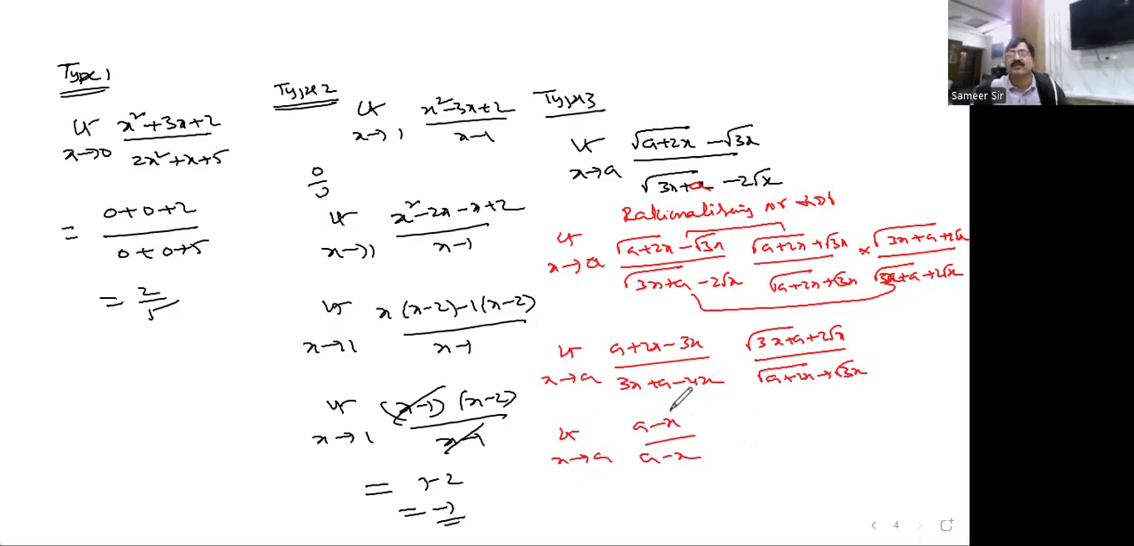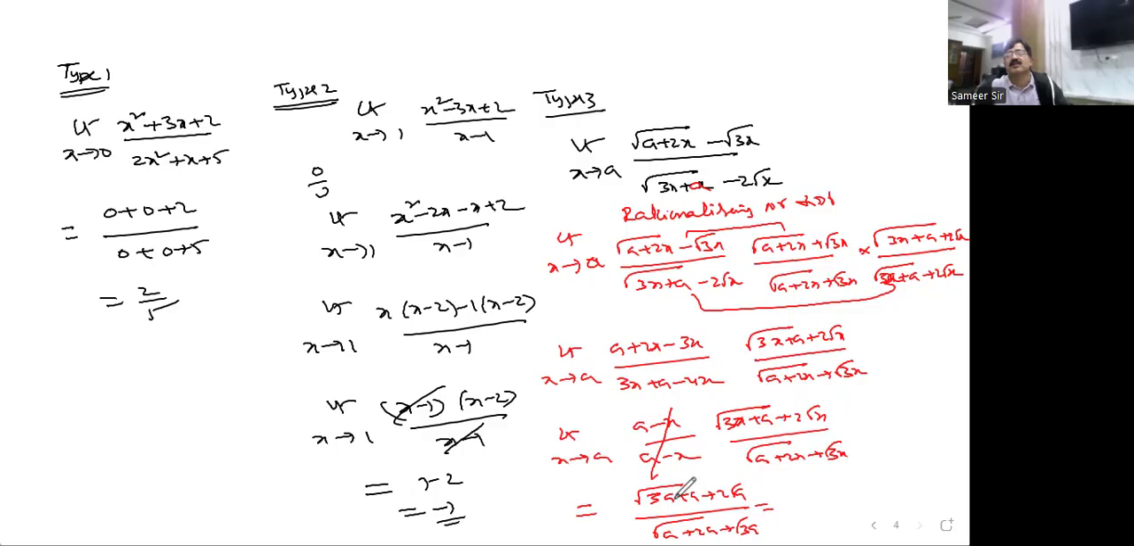So after cancelling a minus x, the left out one is 3x plus a plus 2 root x, and here a plus 2x plus root 3x. Substitute the limit value. You'll get 3a plus a, 2 root a. In the denominator, a plus 2a plus root 3a. Finally, what are you getting here?